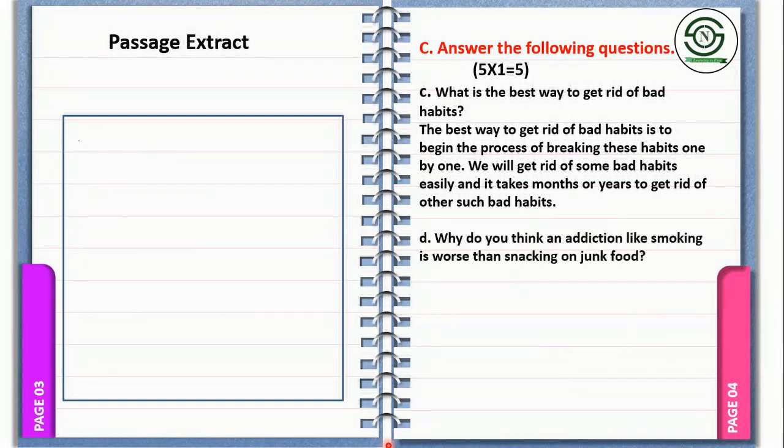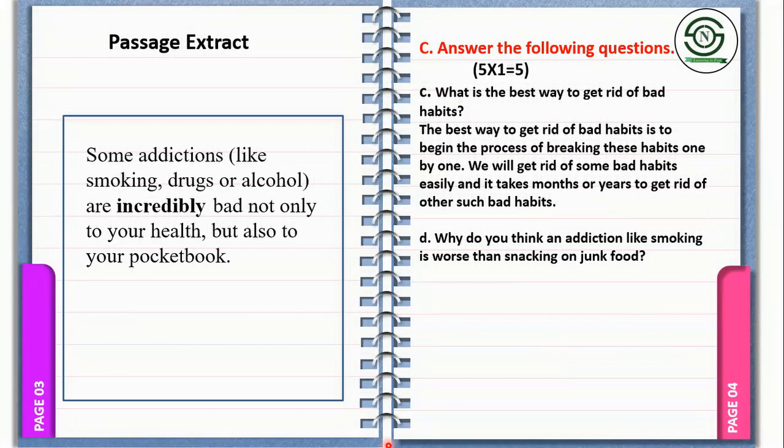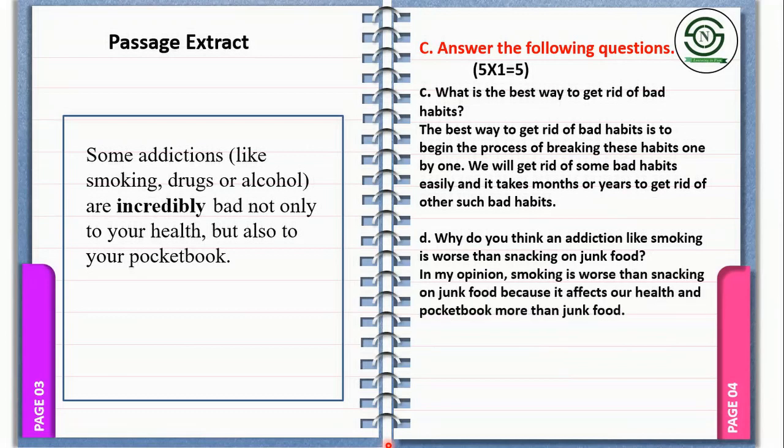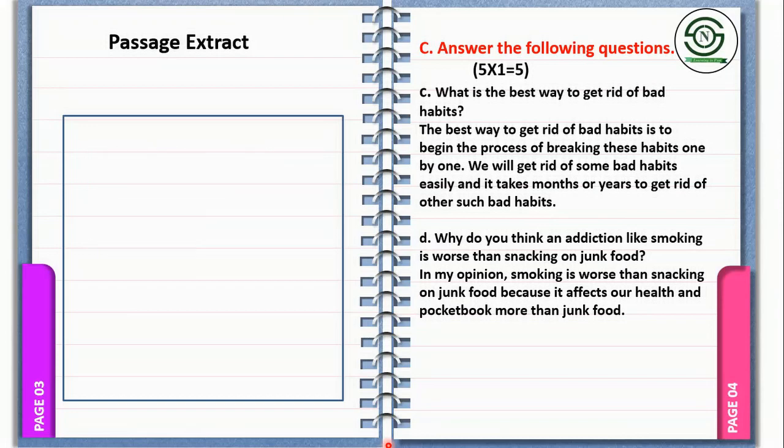Number D, why do you think an addiction like smoking is worse than snacking on junk food? This question demands your own answer, your own creativity, but again, based on the passage. So you can say, in my opinion, instead of saying I think. It is better to say in my opinion rather than I think. In my opinion, smoking is worse than snacking on junk food because it affects our health and pocketbook more than junk food.